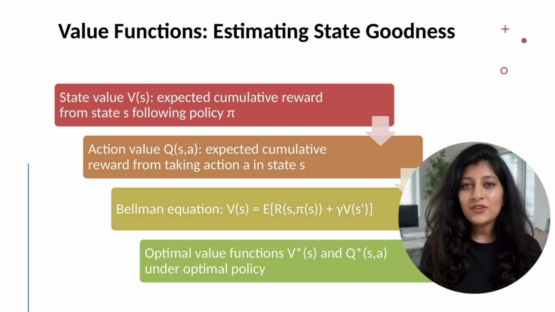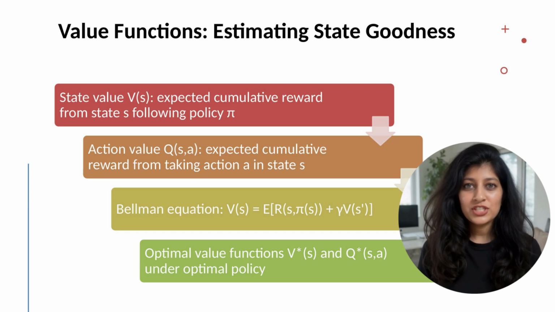The action value function Q(s,a) estimates expected reward for taking action a in state s, then following the policy. Q values answer: how good is this action in this state? They're more specific than state values. They condition on the specific action.